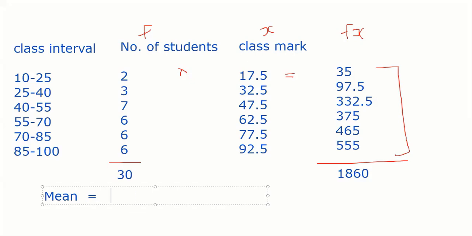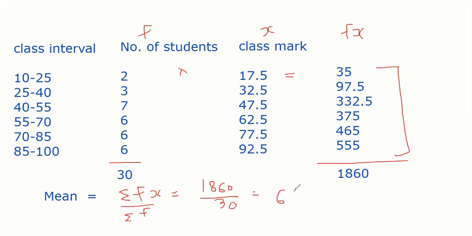Sum of fx. Let me write it in the symbol pattern. So mean will obviously be given by the sum of this divided by the number of students. So we got 1860, which is the sum of all the marks with number of students, divided by the number of students, frequency. And you solve this, you got how much? 62. So 62 is your mean.